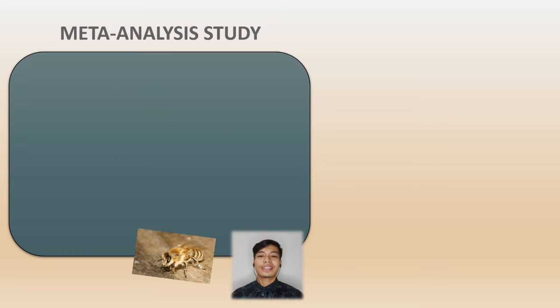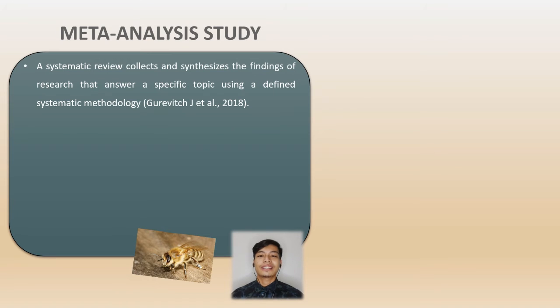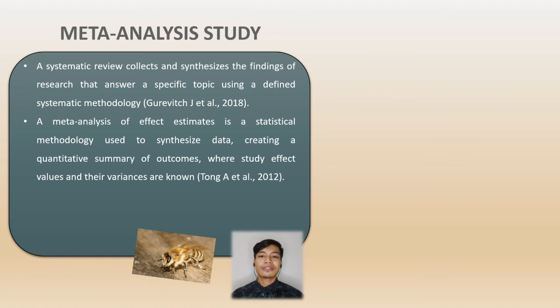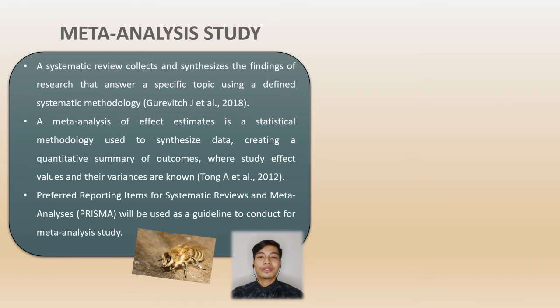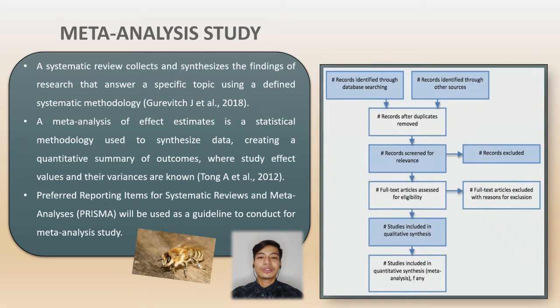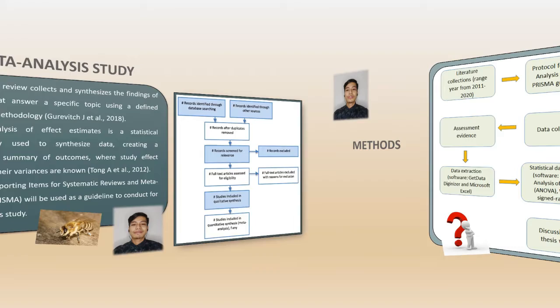For the meta-analysis study, a systematic review collects and synthesizes the findings of research that answer a specific topic using a defined systematic methodology. A meta-analysis of effect estimates is a statistical methodology used to synthesize data, creating a quantitative summary of outcomes when study effect values and their variance are known. For more understanding, Preferred Reporting Items for Systematic Reviews and Meta-Analyses, also known as PRISMA, will be used as a guideline to conduct the meta-analysis study, as shown in the flowchart image.